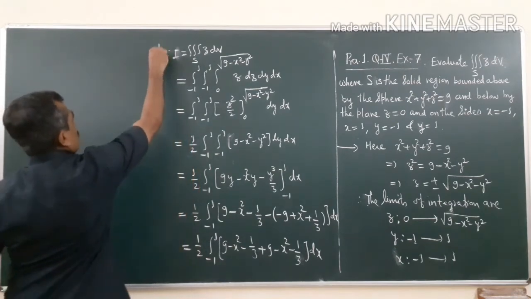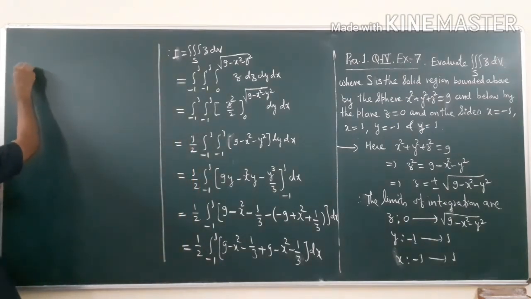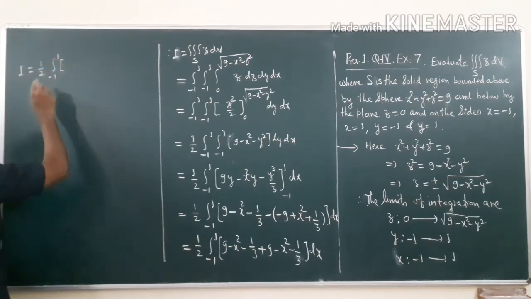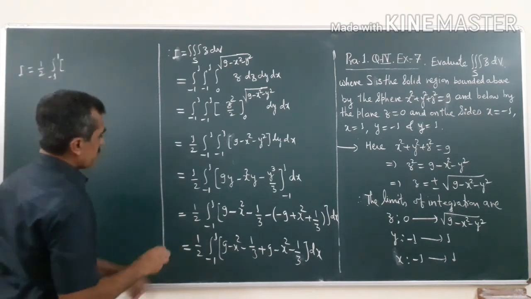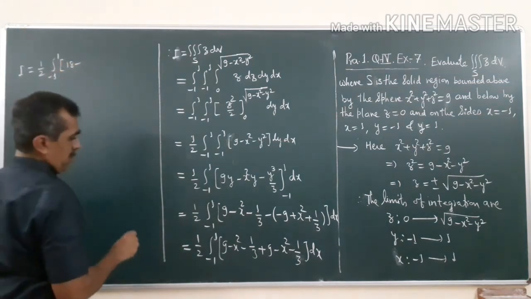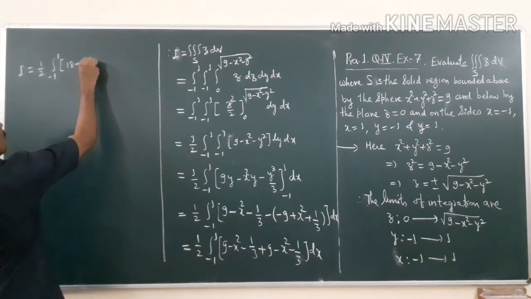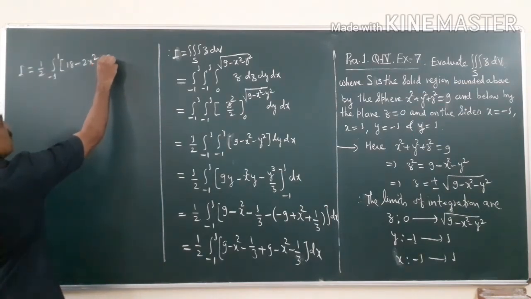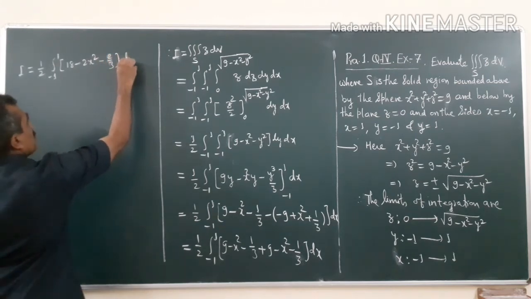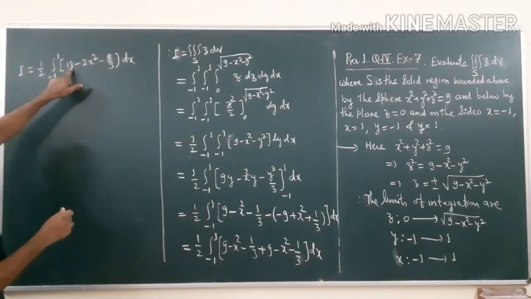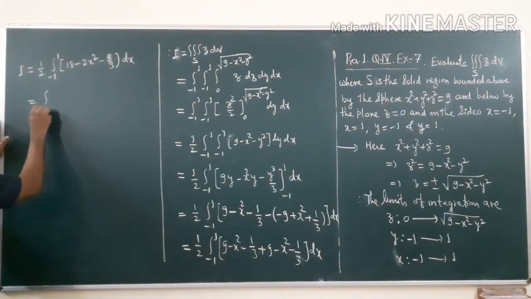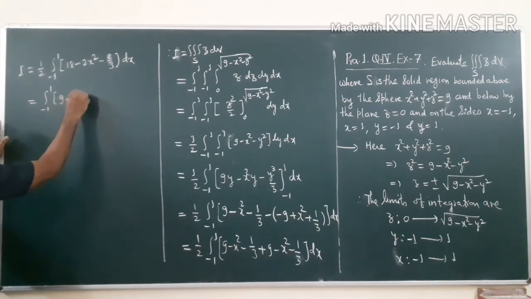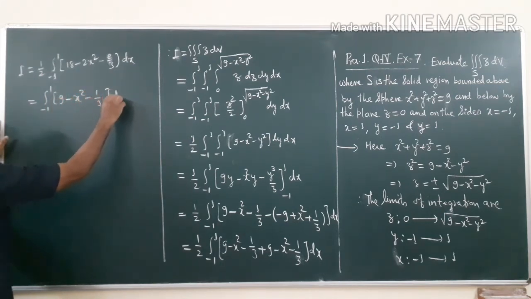So therefore I is equal to half, integral from -1 to 1, 9 plus 9, that is 18, minus 2x square and minus 1 by 3, that is minus 2 by 3, dx. Take these 2 inside and we will try to simplify. So integral from -1 to 1, 9 minus x square minus 1 by 3, dx.